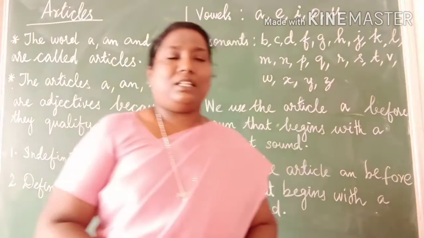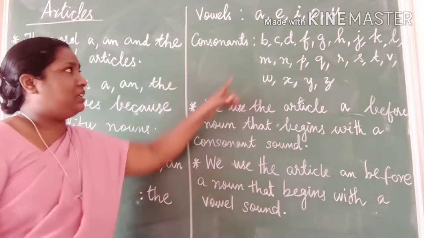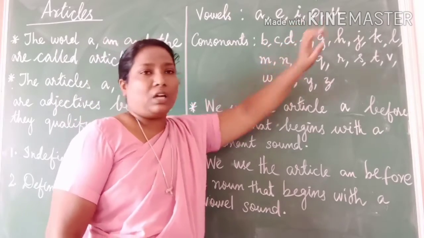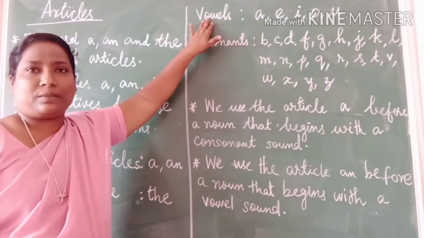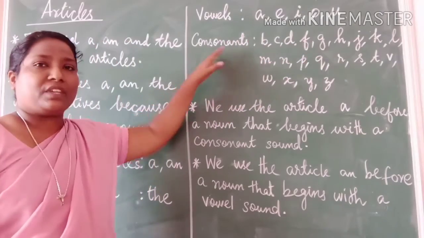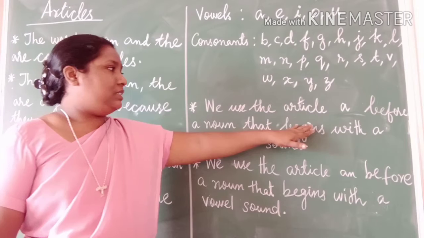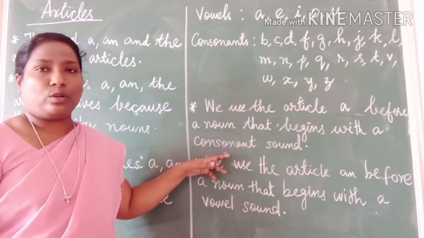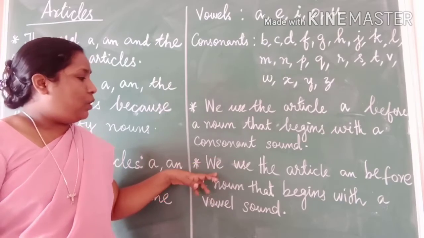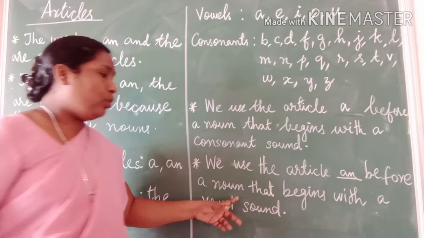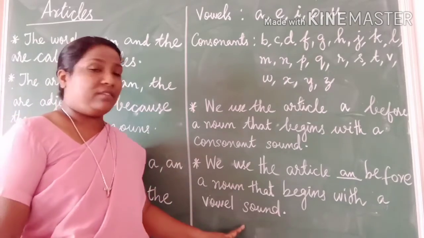We know that the letters of the alphabet a, e, i, o, u are called vowels. The remaining letters are called consonants. We use the article a before a noun that begins with a consonant sound. We use the article an before a noun that begins with a vowel sound.